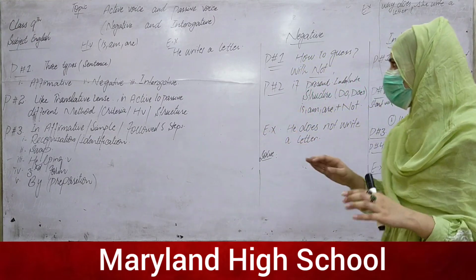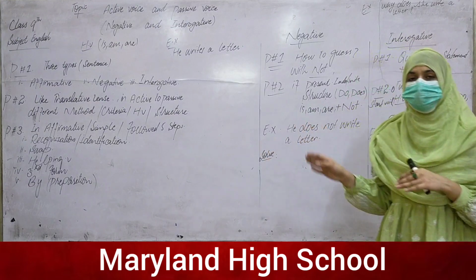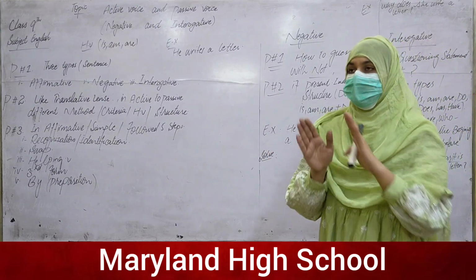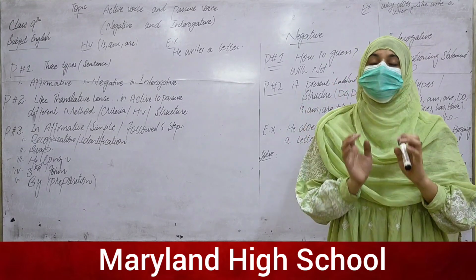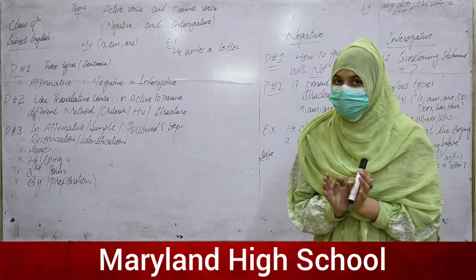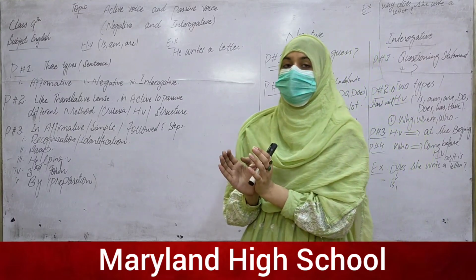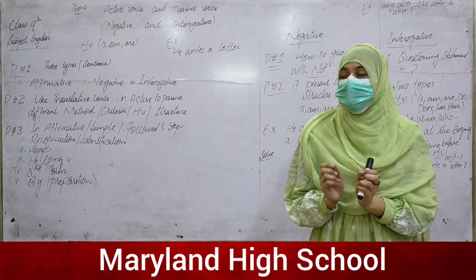Five steps, because in the negative and the interrogative these five steps will also be used, and the structure will be the same, but the helping verb will change, and the method of solving will also change.